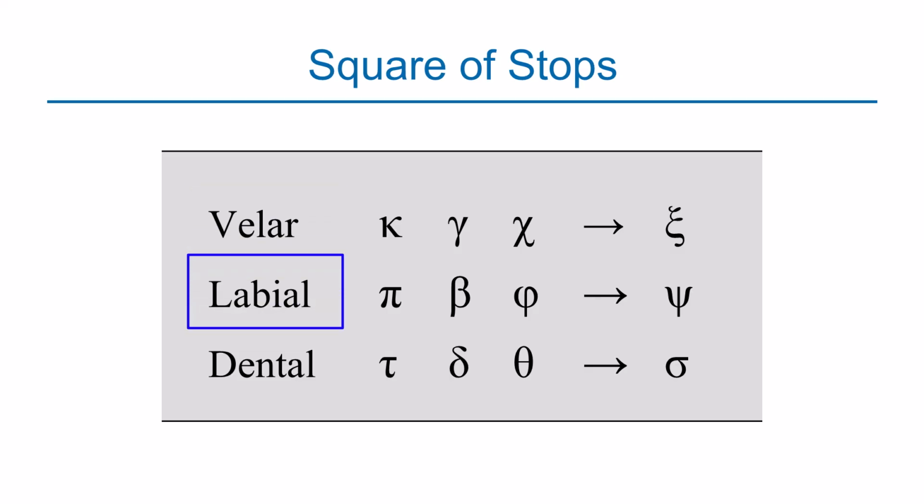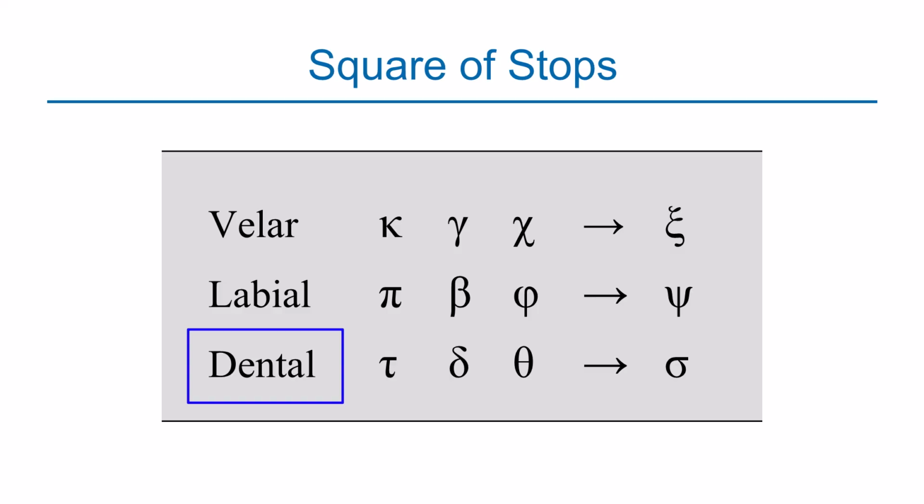Second category is what we call labials. And labials are letters that are formed with the lips. For example, pi, beta, or phi. Under the labials, when sigma adds itself to pi, beta, or phi, the final result will be psi. The last category are dentals. Dentals are letters that are formed with the teeth. For example, tau, delta, or theta.